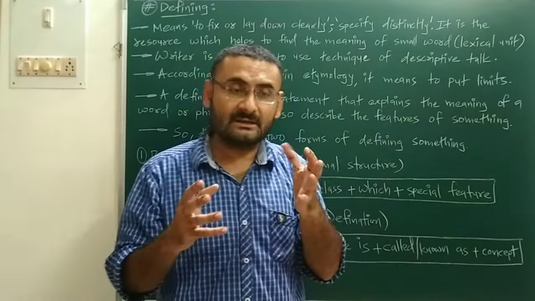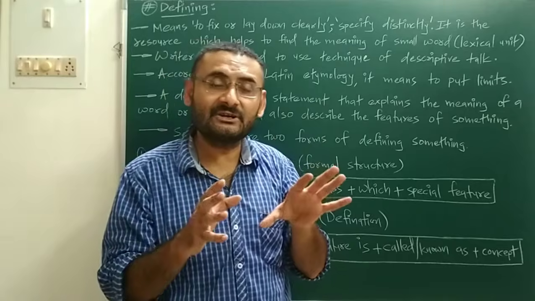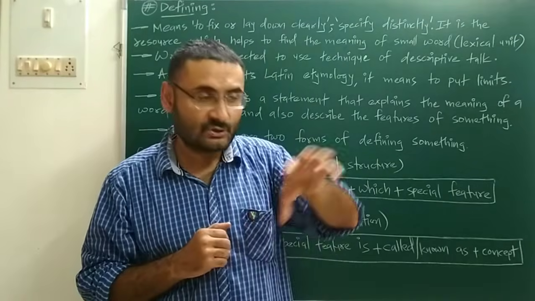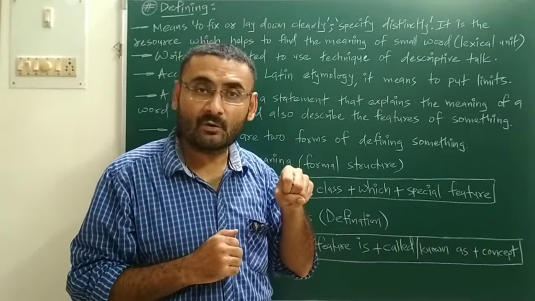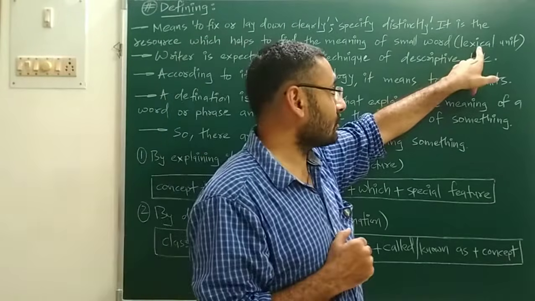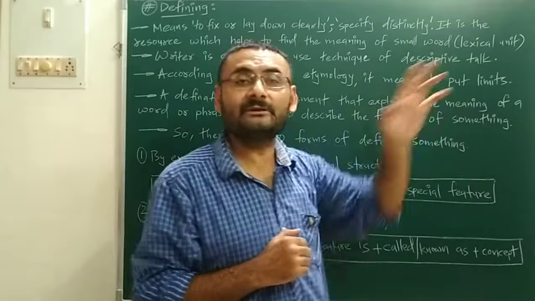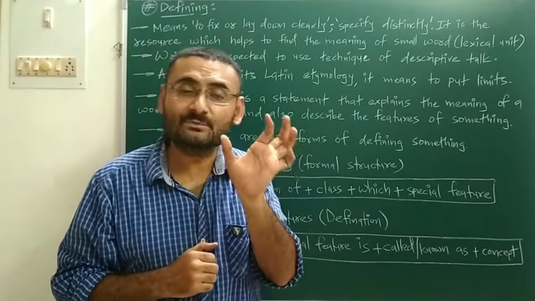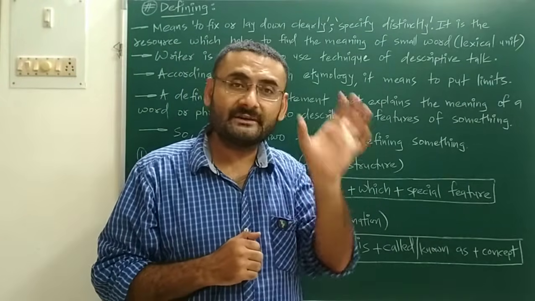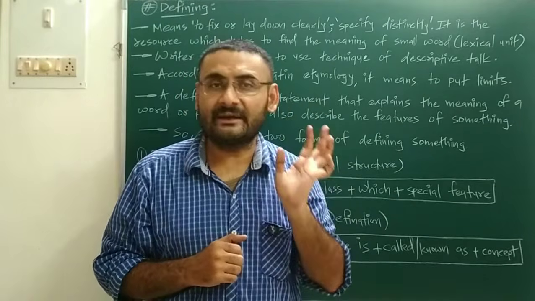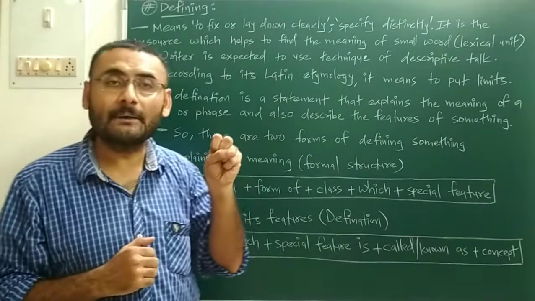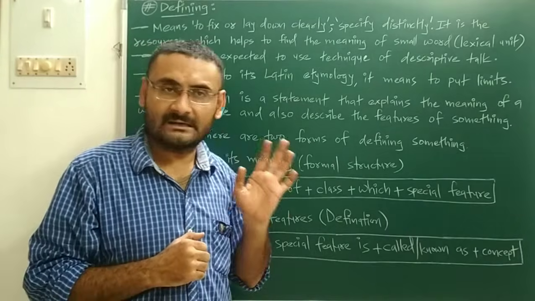The definition is the resource from which you can understand the meaning of the small word, which is also known as a lexical unit. When you define the small word, that is defining, and from that definition you can understand the complete meaning.